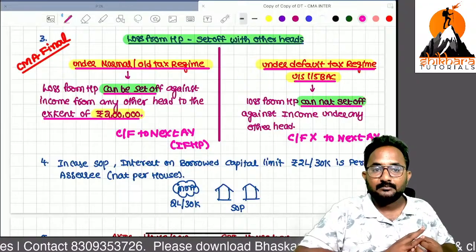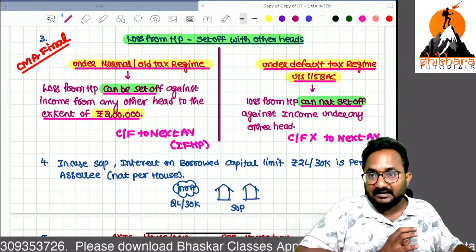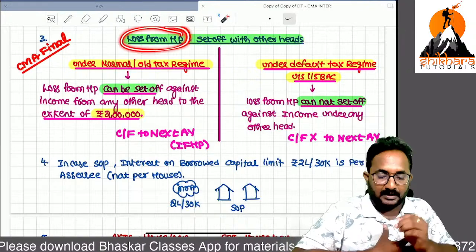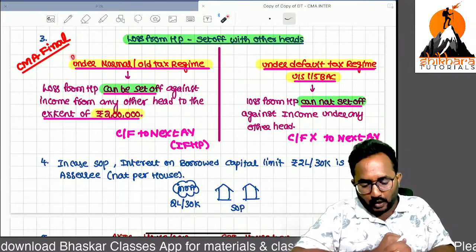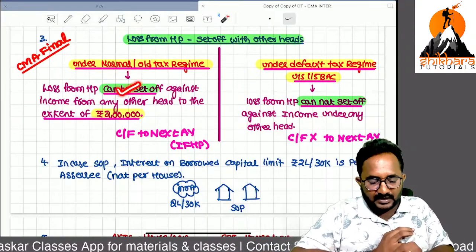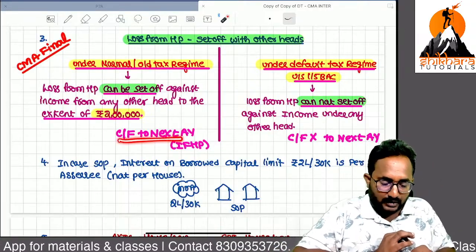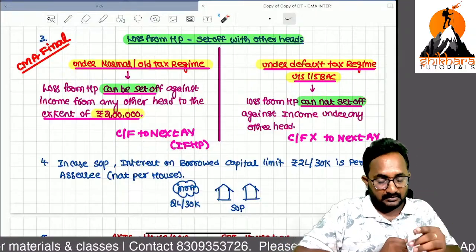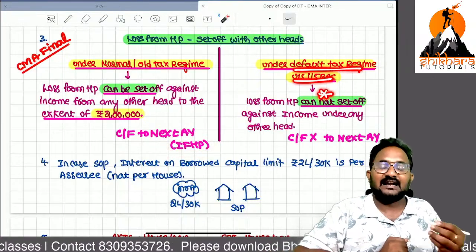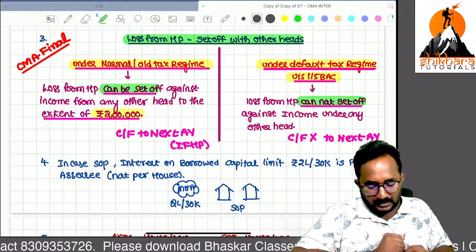You understood, ma? Yes, this is what many students are asking as a doubt. Sir, if I have a loss from house property, what can I do? If you are following the normal tax rates or old tax rates, yes, you can set it off with any other head, maximum 2 lakh. Whatever is over and above 2 lakh, yes, you can set off with any next year's house property income. If you are following the default tax regime, you can't set off and you can't carry forward also to the next year. So this point is already discussed, ma.